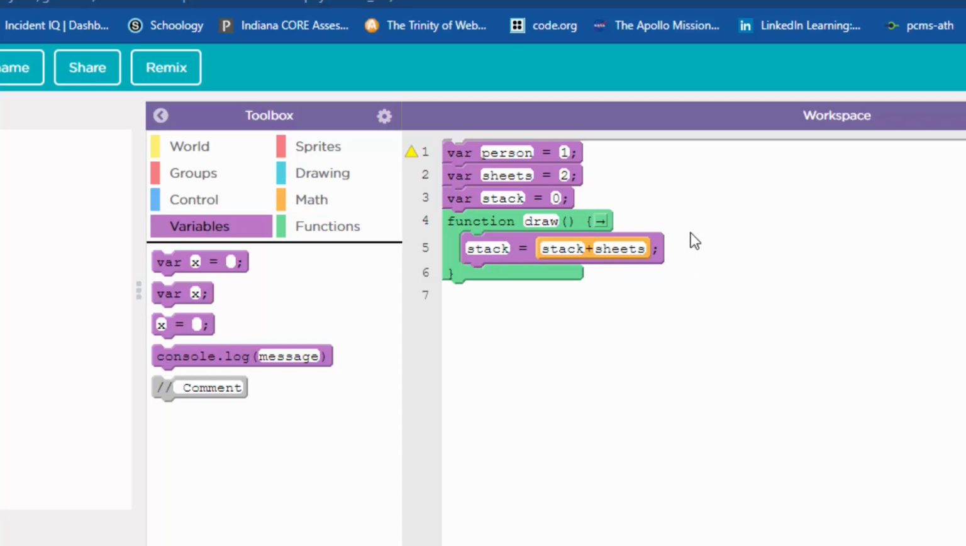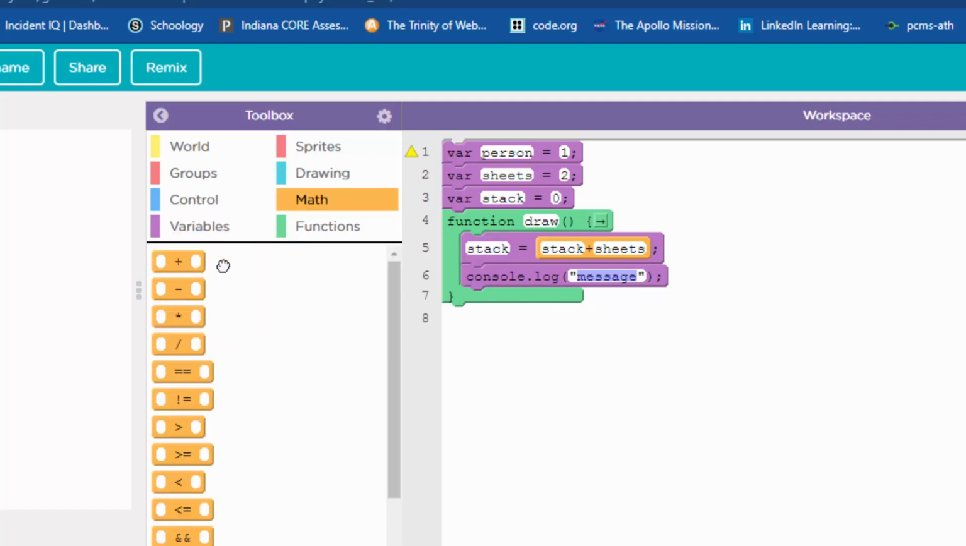Now here comes another kind of long series of these console.log messages, because again, we're not going to spit the data out over here on the game screen. We're going to spit it out on the debug console. It's just text that we're spitting out. The first one here, I'm going to go to the math drawer and bring over a plus block because I'm concatenating. I'm putting some things together. So we're going to fix up a little report.